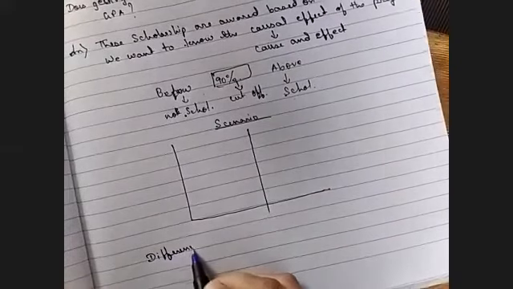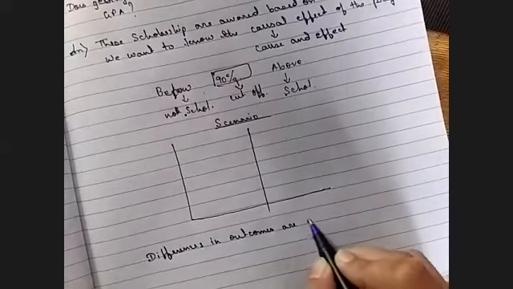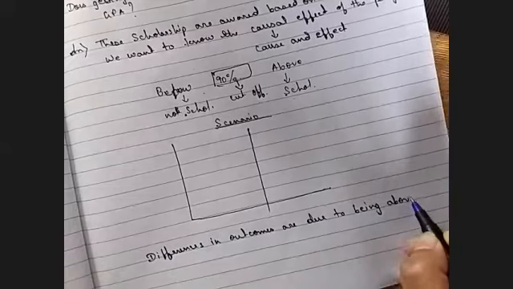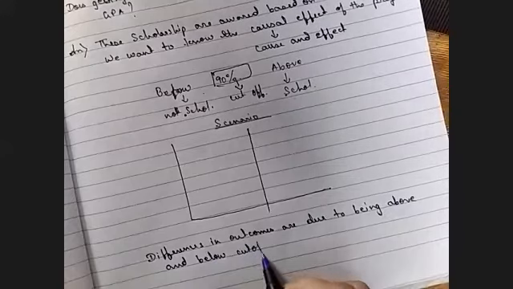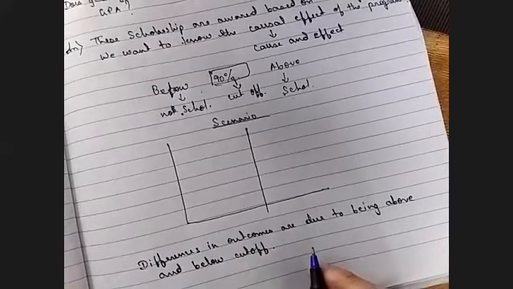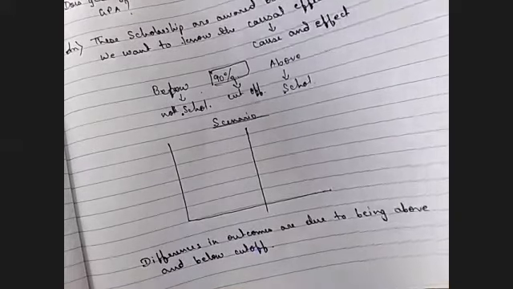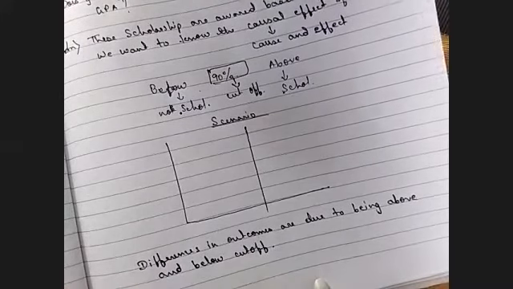Differences in outcomes due to being above and below the cutoff. If a student gets below the cutoff, they will not get the scholarship, and if a student gets above the cutoff, they will get the scholarship. Then there is a difference between their outcomes. The students who get the scholarship and the students who do not get the scholarship have different outcomes.